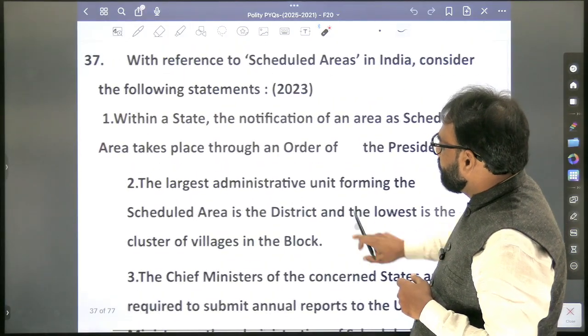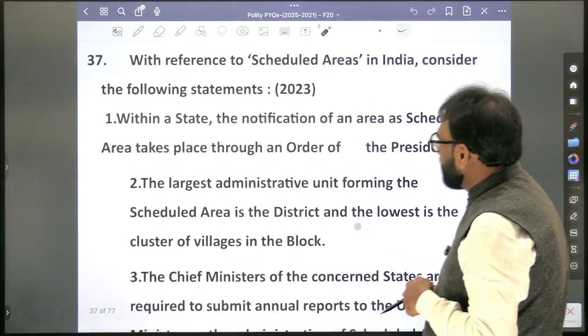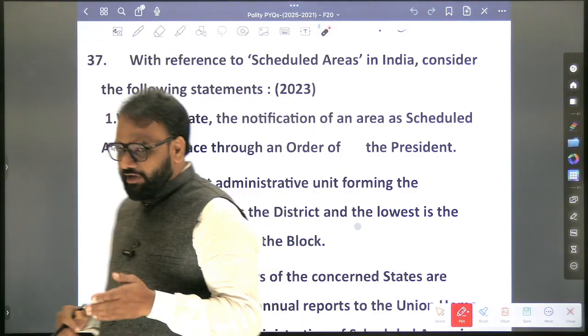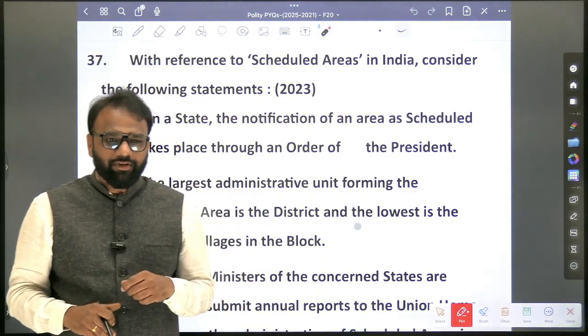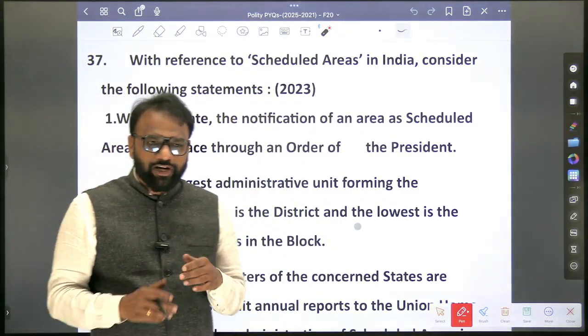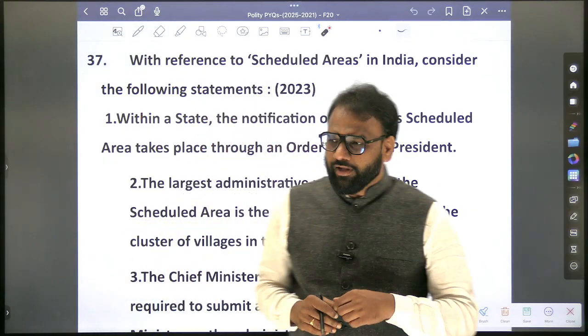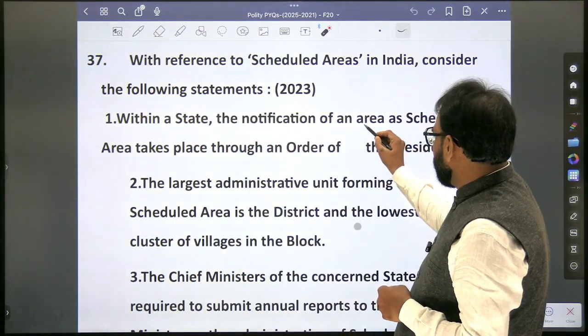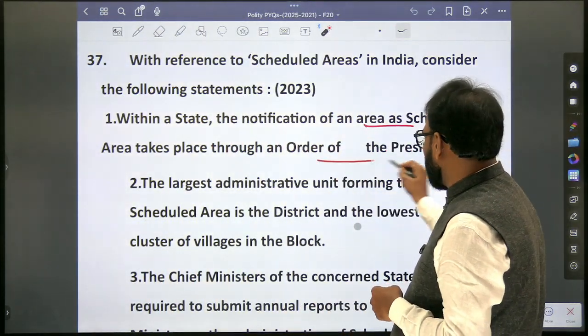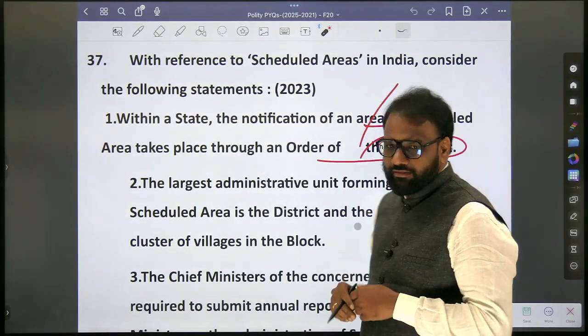With reference to scheduled areas in India, consider the following statements. See here, in 2025 also there was a question on scheduled area. In 2024 probably there was no question. Again in 2023 there is a question on scheduled area. So within a state, the notification of an area as a scheduled area takes place through the order of the President. True or false?